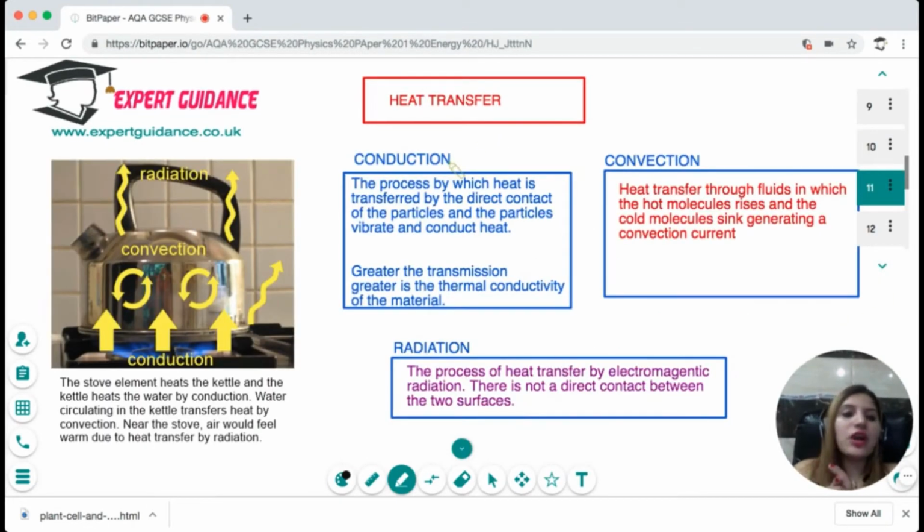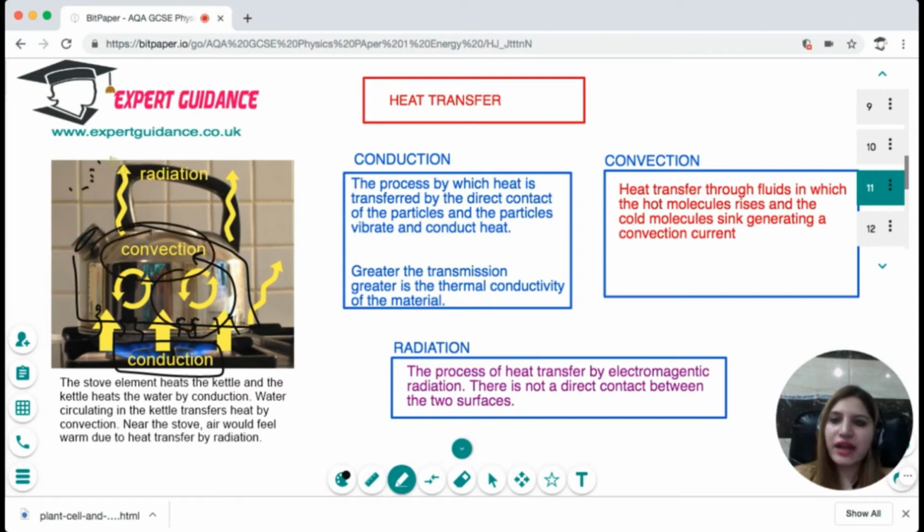Now we need to talk about the different ways in which heat transfer takes place. You can take this example of the stove with water getting heated. The body of the stove will get heated because the particles will start to vibrate and spread the heat around. This mechanism is conduction. When the water boils, the hot water will rise up and the cool water sinks down. This is known as convection. And you can see around that the heated stove will radiate the heat out, and this is radiation.